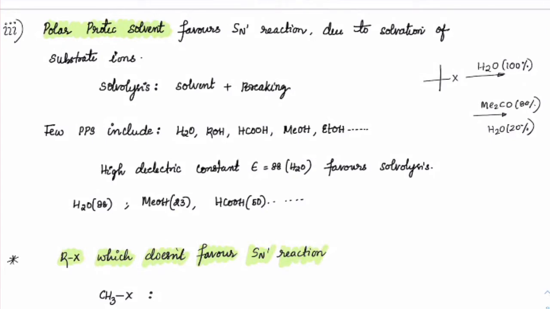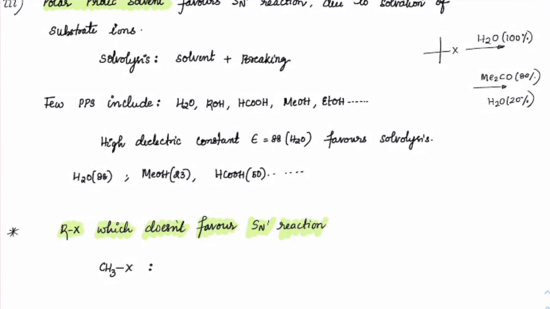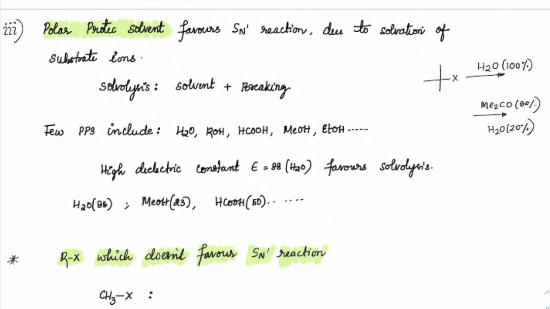Got it. Now, when I say rate, I am only considering SN1. It may so happen that here H2O might be attacking by SN2, so an inversion is also happening. Correct. See, solvolysis is about solvent breaking. So if you have polar protic solvents like H2O, ROH and all of this, they will help SN1 reactions.